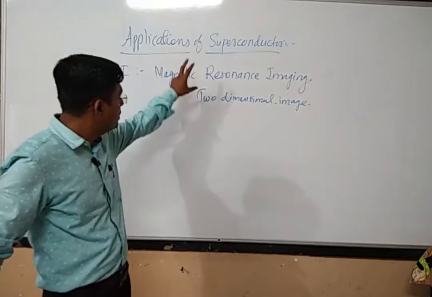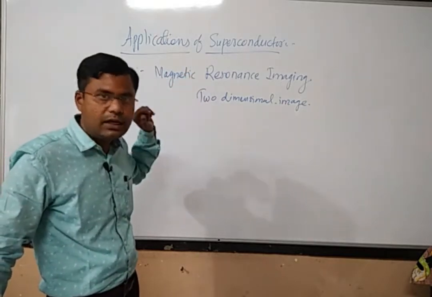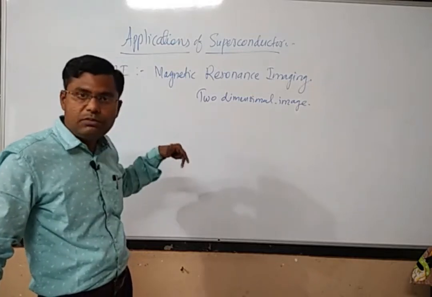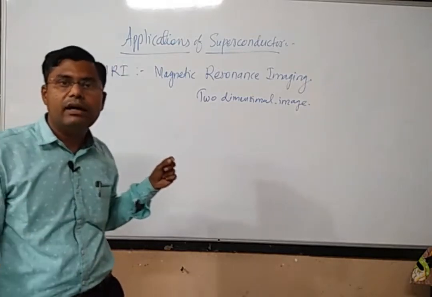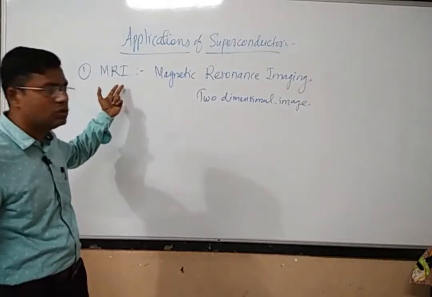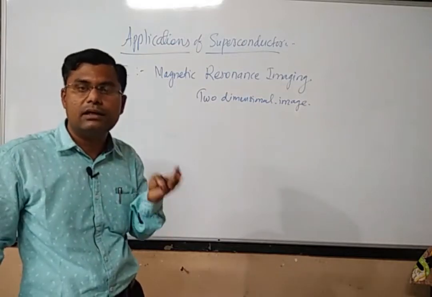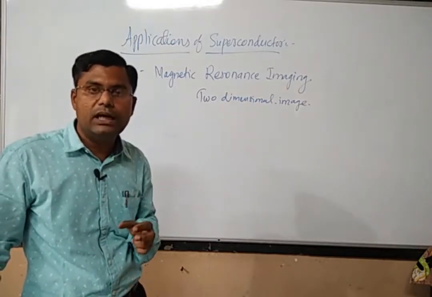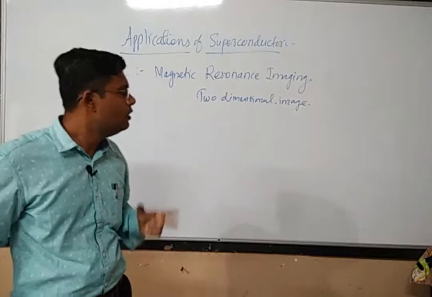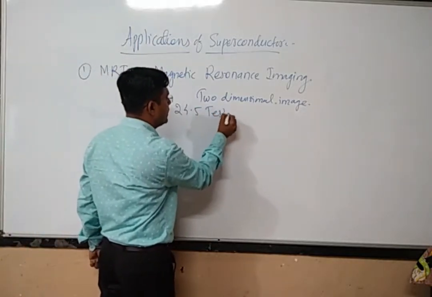So these superconductors have great application in this MRI device. Why is this used? Because in the MRI device we require a huge magnetic field, because its name is magnetic resonance imaging. This imaging technique is based on the magnetic resonance phenomenon. For that we have to produce a huge magnetic field of the order of some 24.5 Tesla.